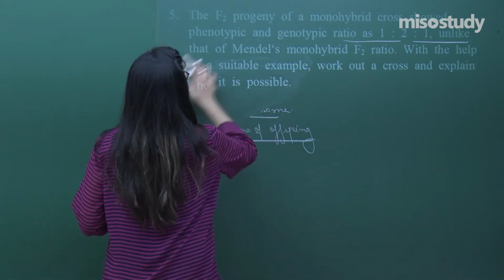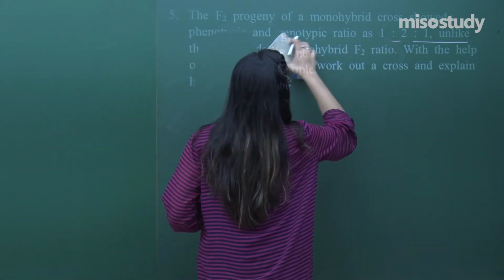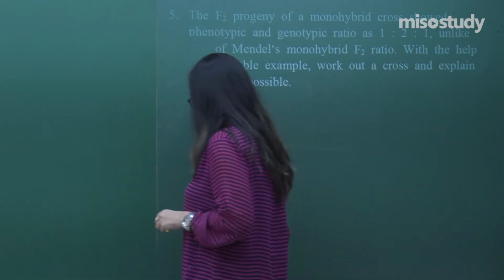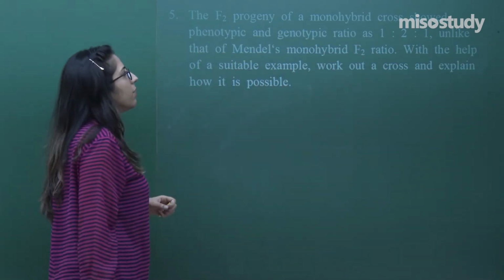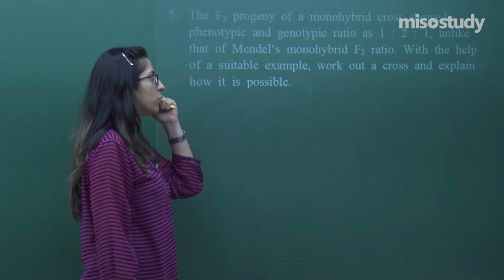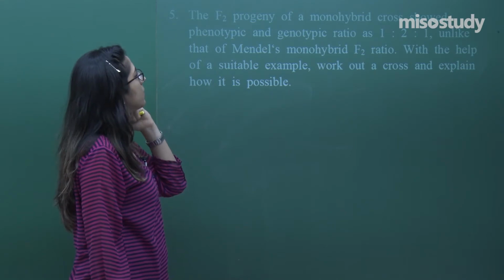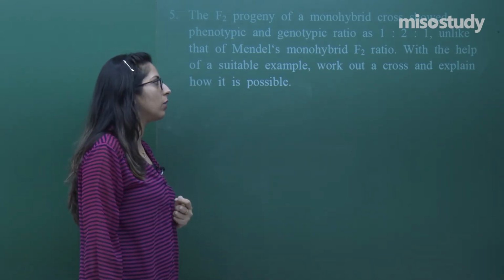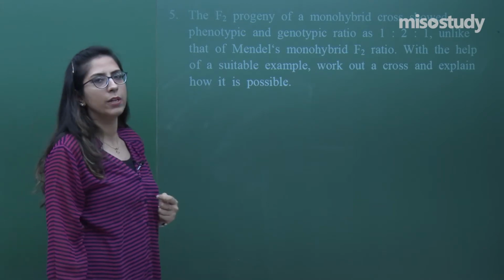Read this question. By the time, let me prepare this board for you. The F2 progeny of a monohybrid cross showed a phenotypic and genotypic ratio of 1:2:1, unlike that of Mendel's monohybrid F2 ratio. With the help of a suitable example, work out a cross and explain how it is possible.